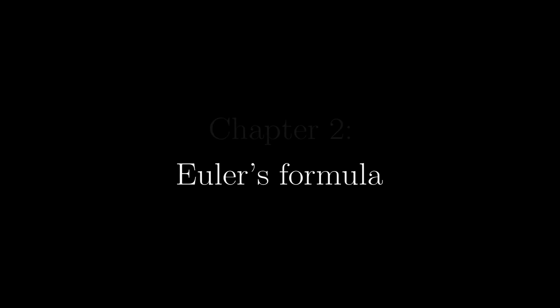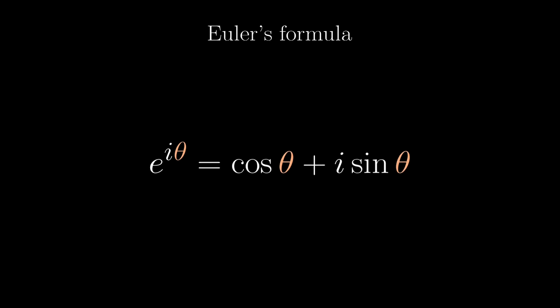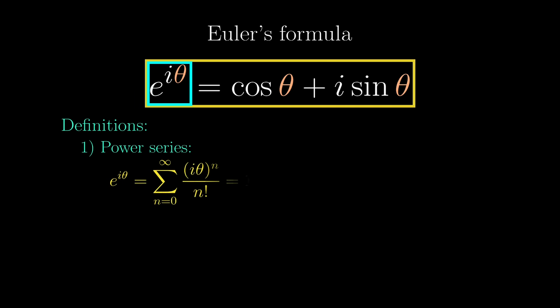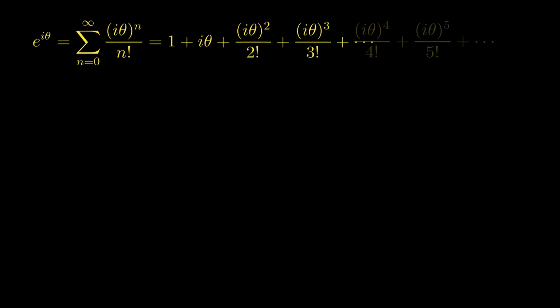Euler's formula is the gateway to study more about complex numbers, but to actually derive it, it depends on how you define the exponential function. There will be 3 proofs based on 3 definitions in this video. The most common definition would be the power series. If this is how you define exponentials, this is the most classic way to prove the formula.